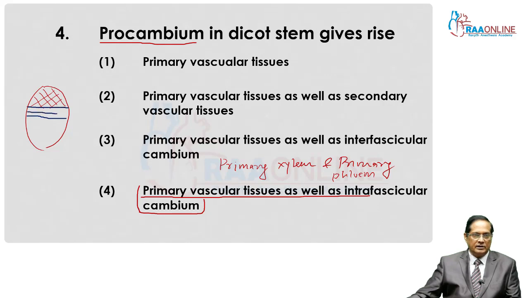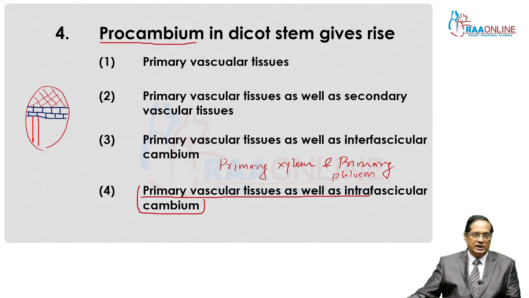Between them, this is intrafascicular cambium or fascicular cambium, or even we can say vascular cambium. And this is the only cambium which is primary in origin.